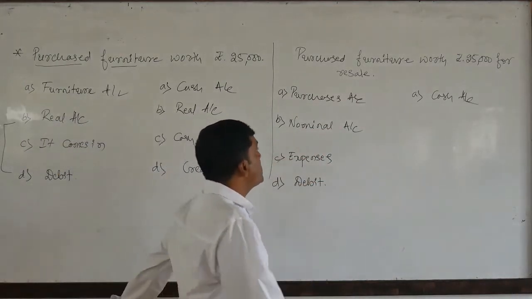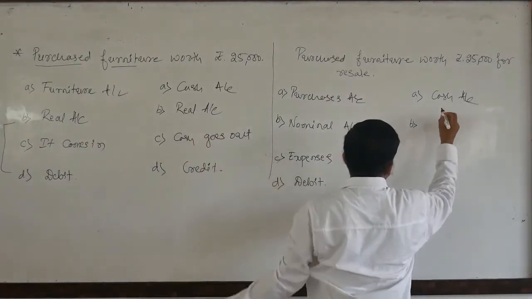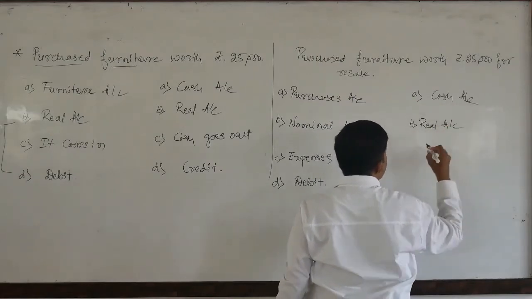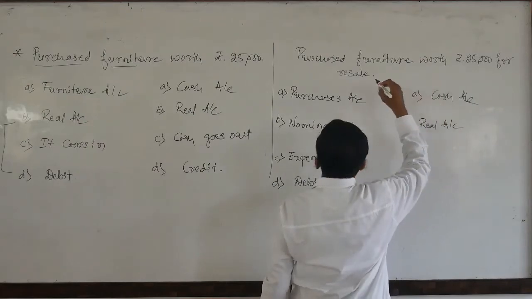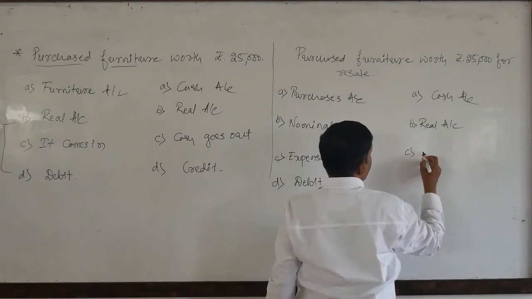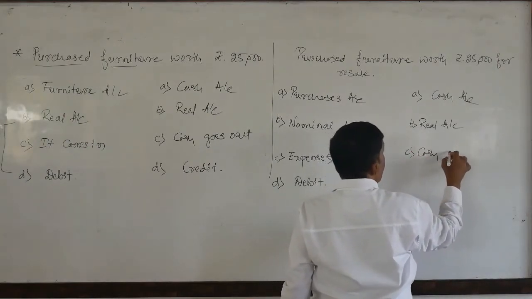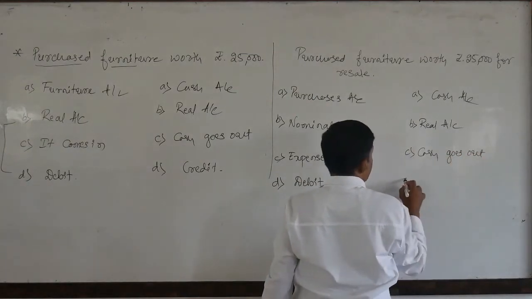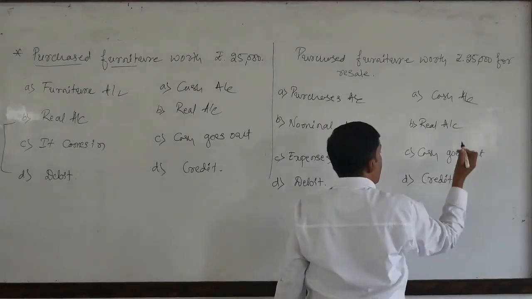But the cash, please concentrate, cash is a thing which comes under real account. Here we have purchased the furniture worth rupees 25,000 and paid the cash, which means cash goes out. So it is to be credited.